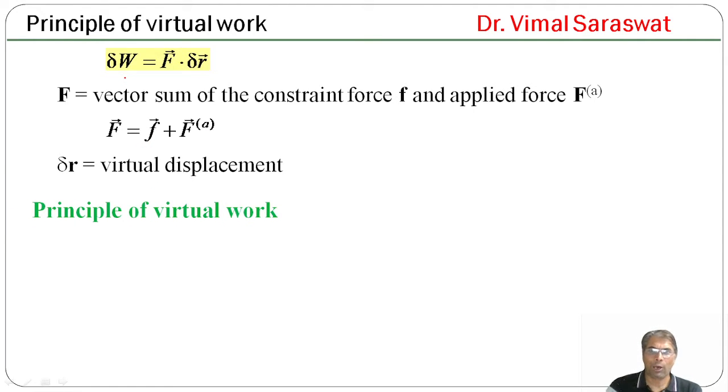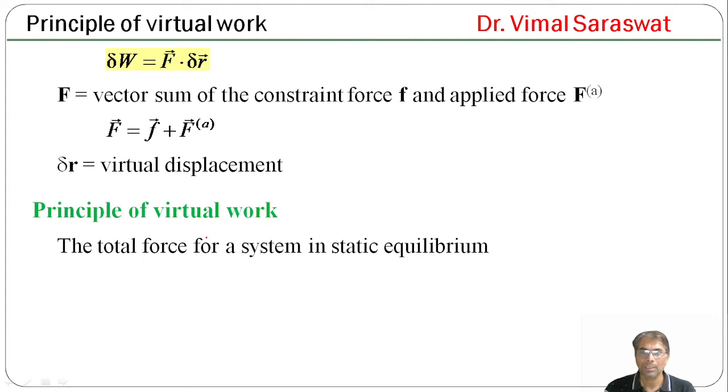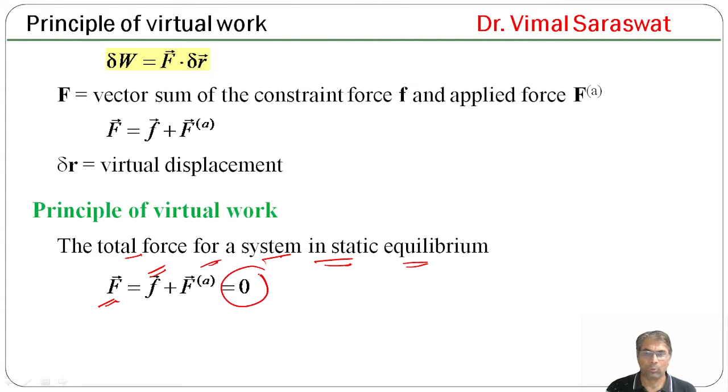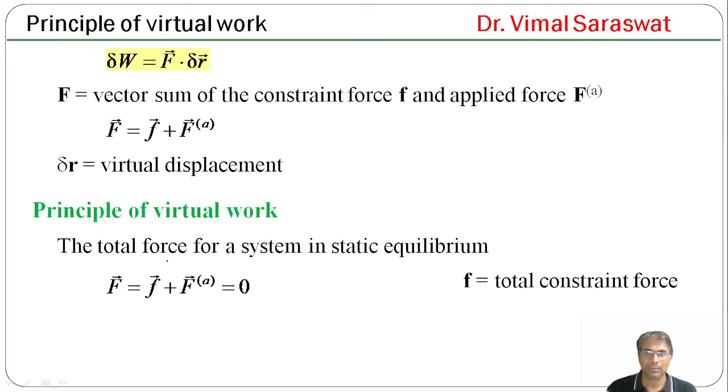Now, the principle of virtual work. The total force for a system in static equilibrium, F, is equal to the vector sum of the constraint force and the applied force. So the total force for a system in static equilibrium is 0. So constraint force plus applied force is 0. That is, the total force is 0. This is only when the system is in static equilibrium. This F is the total constraint force.